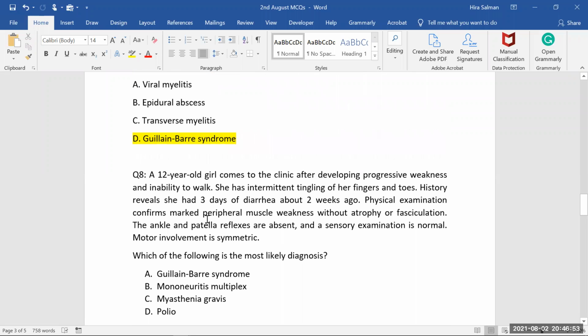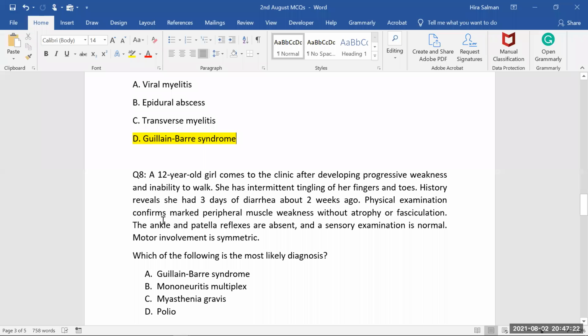Then we have this one. A 12-year-old girl comes to the clinic after developing progressive weakness and inability to walk. The same presentation, inability to walk, like in the previous question. She has intermittent tingling of her fingers and toes. Same presentation, intermittent tingling of extremities is there. History reveals she had 3 days of diarrhea. Once diarrhea is there, Campylobacter jejuni history is there about 2 weeks ago.